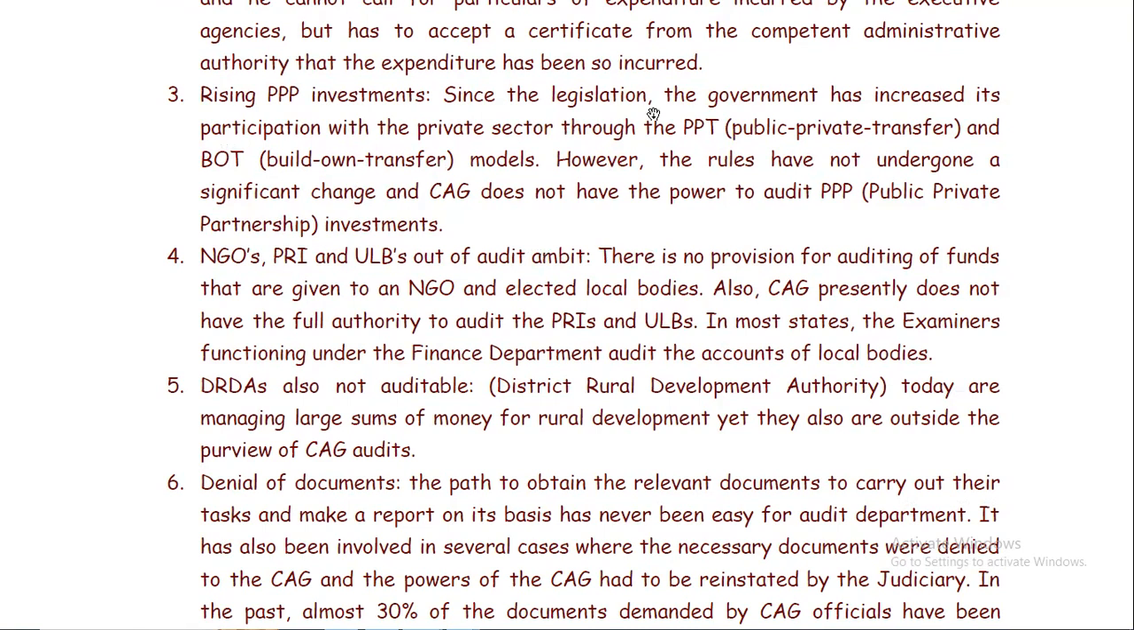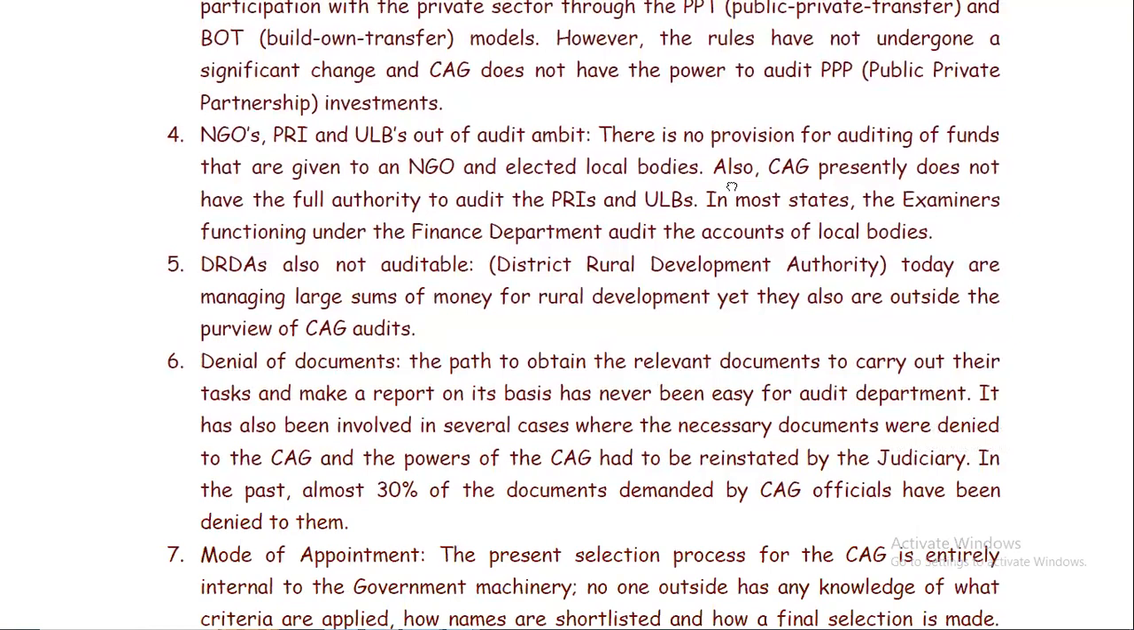Since the legislation, the government has increased its participation with the private sector through the PPT, that is public-private transfer, and BOT, that is build-own-transfer models. However, the rules have not undergone a significant change, and CAG does not have the power to audit PPP, public-private partnership investment. You can underline this statement, that CAG does not have the power to audit PPP.